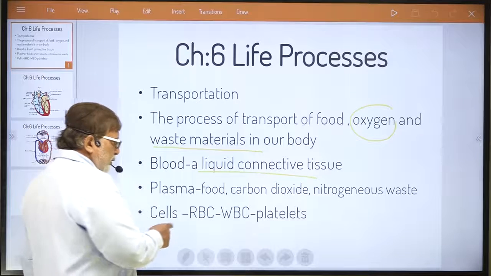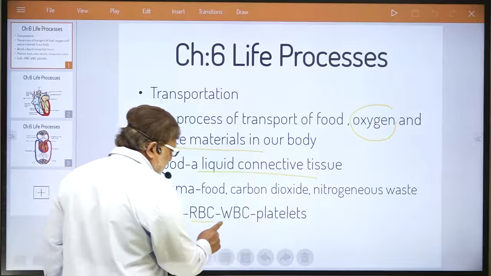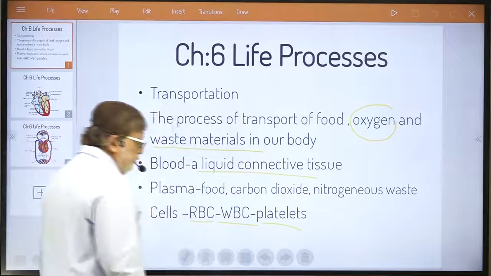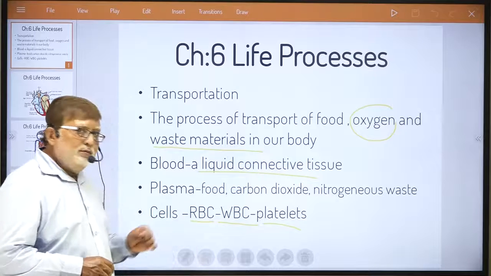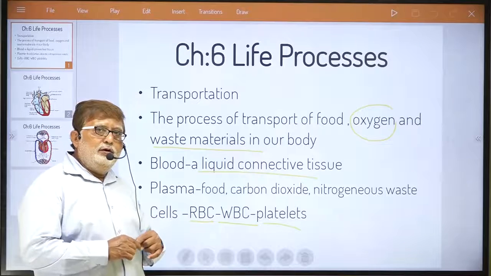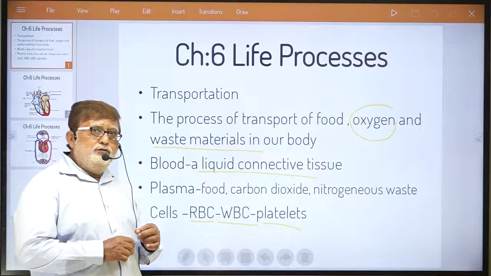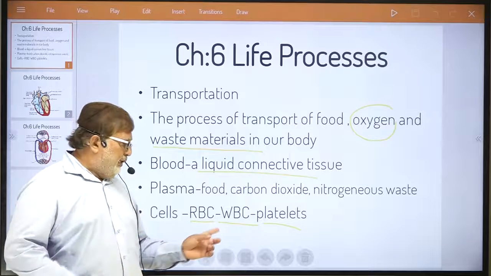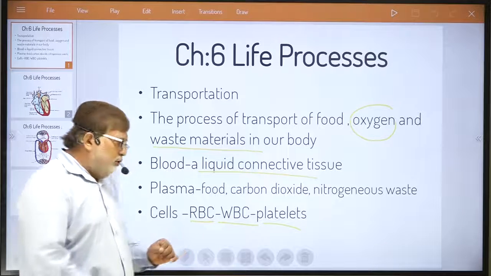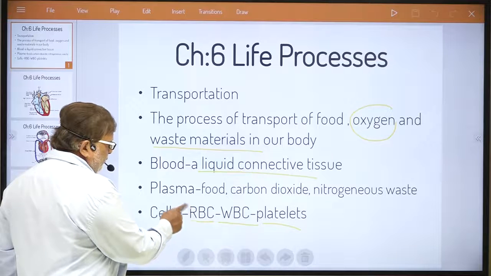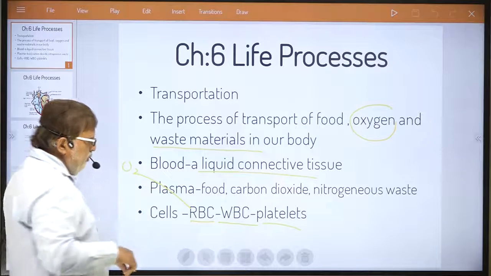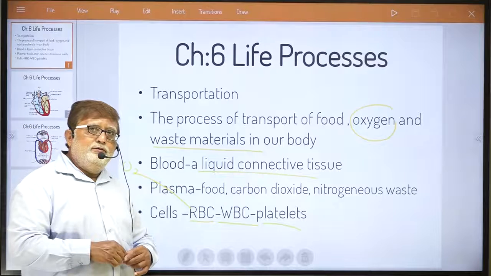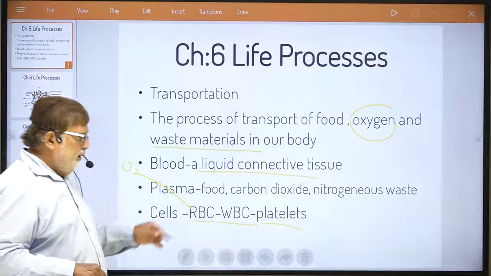Now, dear student, RBC, WBC and platelets have totally different roles. RBC, red blood cells, which are full of hemoglobin, help in the transport of oxygen. You must be knowing this very well. Oxygen in blood is only transported by RBC.